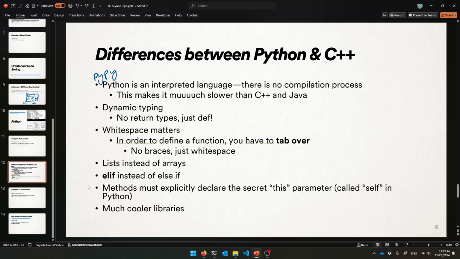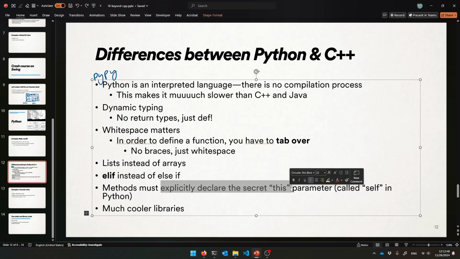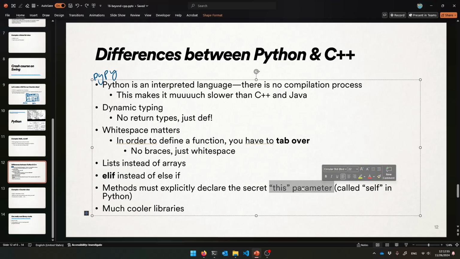Let's see. Methods, which I'll show you in a second. They have to declare that secret parameter that every method gets in C++ and Java. That's like your secret 0th parameter, and we're calling it self in Python. You have to give that when you implement the method, but not when you call it.